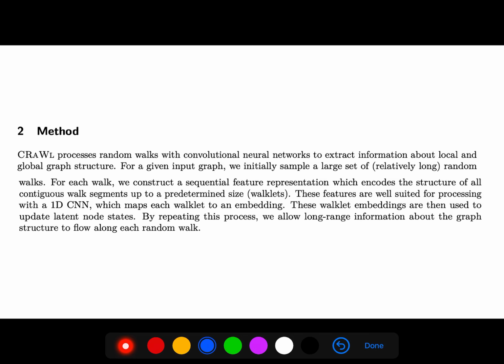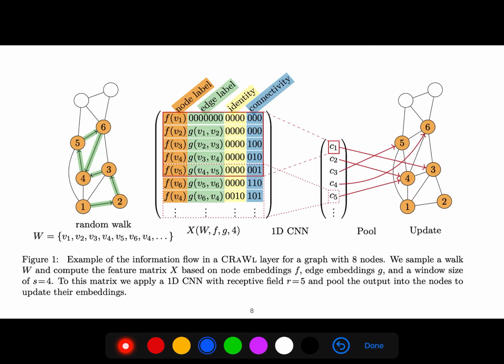These features are well suited for processing with a 1D CNN, which maps each walklet to an embedding. These walklet embeddings are then used to update latent node states. By repeating this process, we allow long-range information about the graph structure to flow along each random walk.